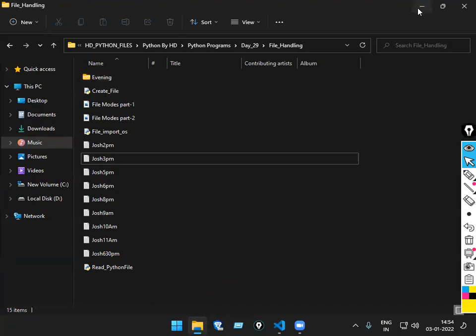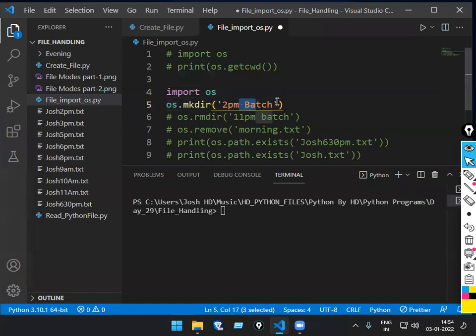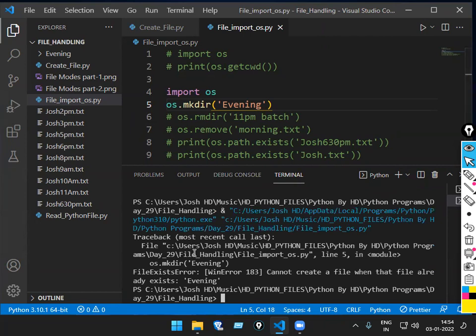Now if I try to create one more folder with the same name, evening only, then see what I get. I get an error, because there is already a folder called evening. Again, if I try to make it, I'll get an error. So run the code once. Here: FileExistsError. Cannot create a file when that file already exists. Means there is already a folder.